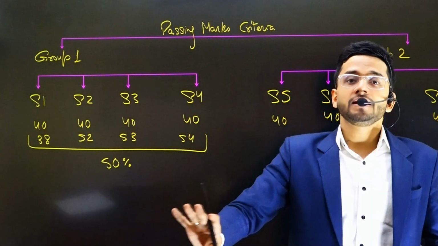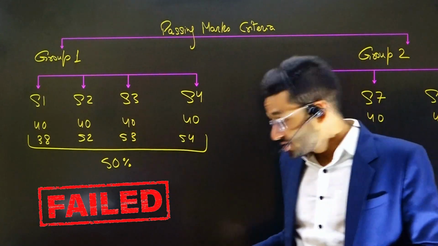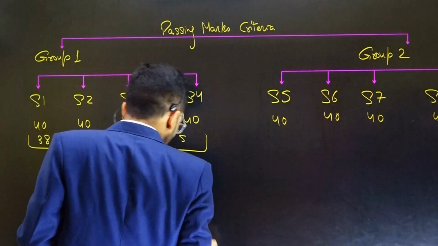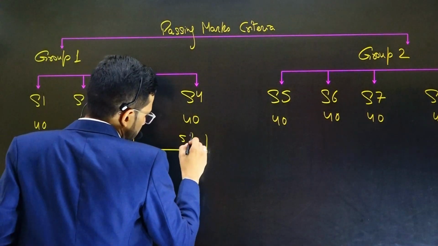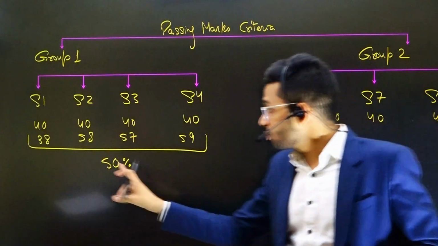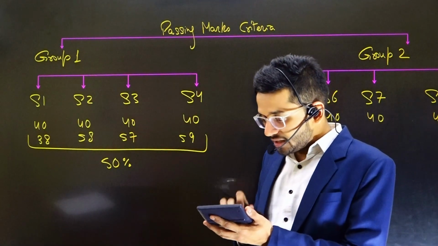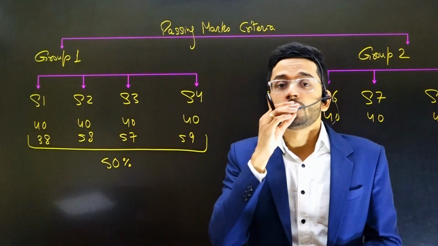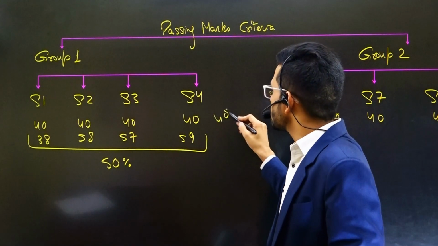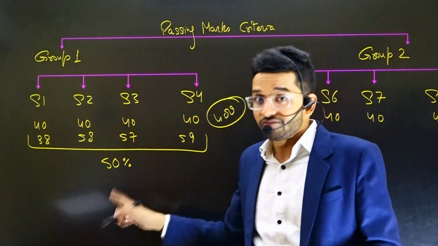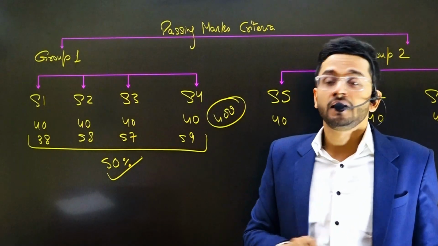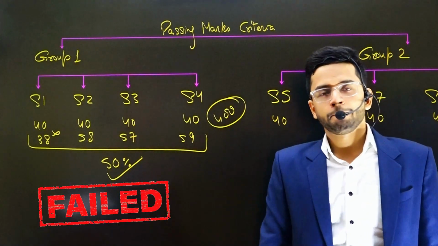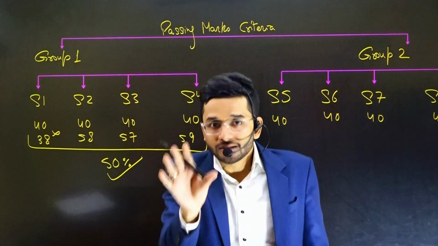So in both the criteria you are failing, so you fail the entire group. Now I'll change this example. Suppose you are scoring 58, 57, 59 in 3 subjects, but you are scoring 38 in one of the subjects. So 38 plus 58 plus 57 plus 59, you score 212, which is more than 50%. 400 is the total score. You are scoring 212, which is more than 50%. So you're fulfilling the 50% criteria, but unfortunately you are not fulfilling the subject wise criteria, so your group again fails. So you have to fulfill both the criterias together.